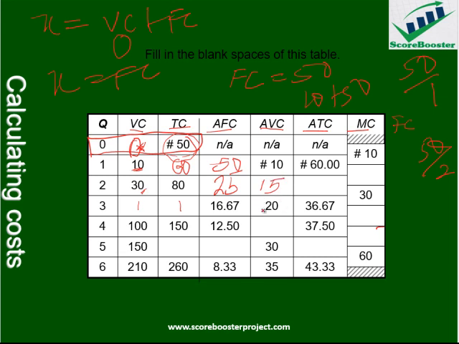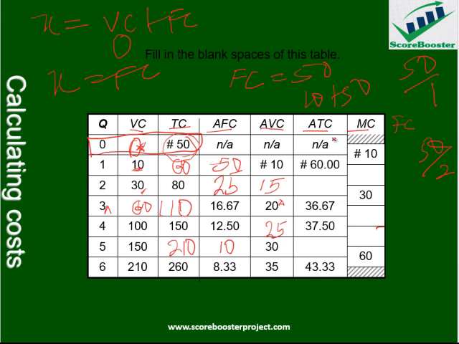Now if I have average variable cost here as 20, then my total variable cost will be 60. That is 3 times 20. Now what will be my total cost? This is 110 because 50 plus 60. So that one here I will have 210 as my total cost. Then if you divide this by 50, we have 10 here. Then if you divide this one by this one, I think we have 25 here. So this is how you fill this table.